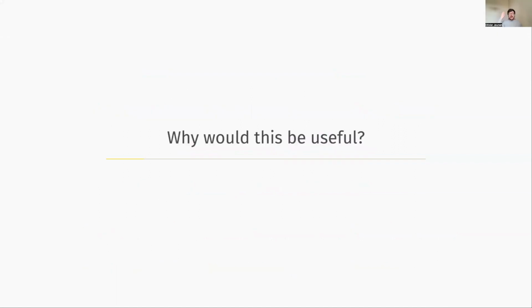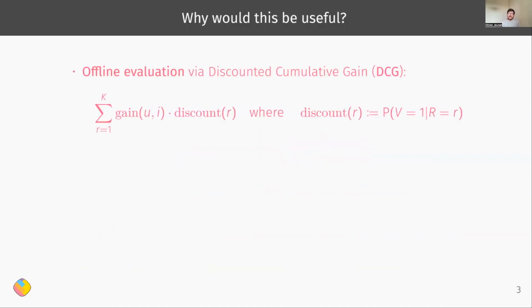Okay, so why would this be useful actually? Well, I think the most common application for these position bias estimates is when you're doing offline evaluation. And it's most clear when you think of the DCG metric, right? Here you would sum over ranks. You would have a function that computes a gain for every item in that rank, but then there's a discount as well, which is dependent on the rank. And that discount function is exactly the position bias that we try to model.